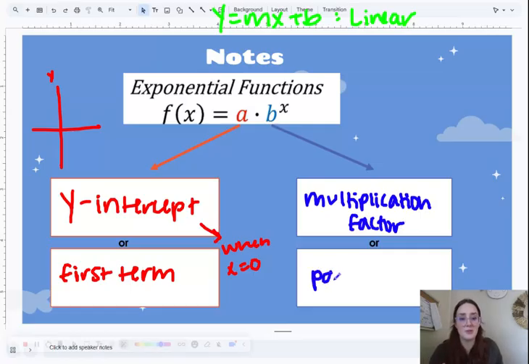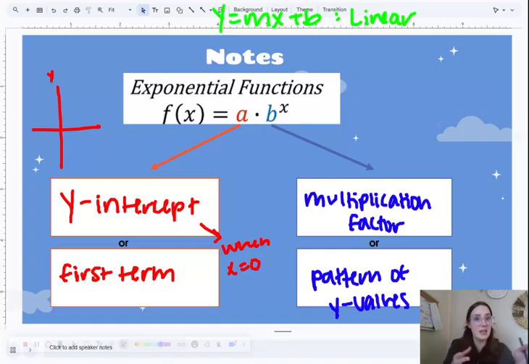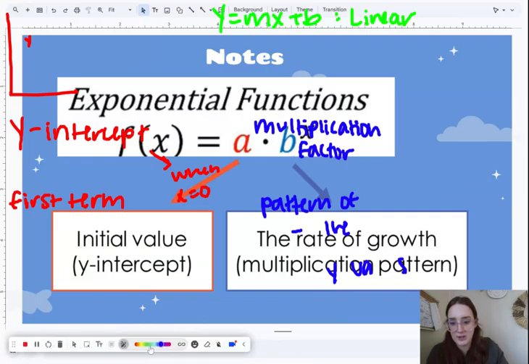It's the pattern that we were looking for, the pattern of y values, looking specifically at our y values. So if we're given a table, it's easy to see by looking at the y values: what's the pattern? How are we going from term to term, number to number? If we're looking at a graph, we would have to identify 2 of the points and maybe off to the side make a little XY table, just to zero in on those y values and see what that pattern is. Okay, this is just saying the y-intercept and the multiplication pattern.